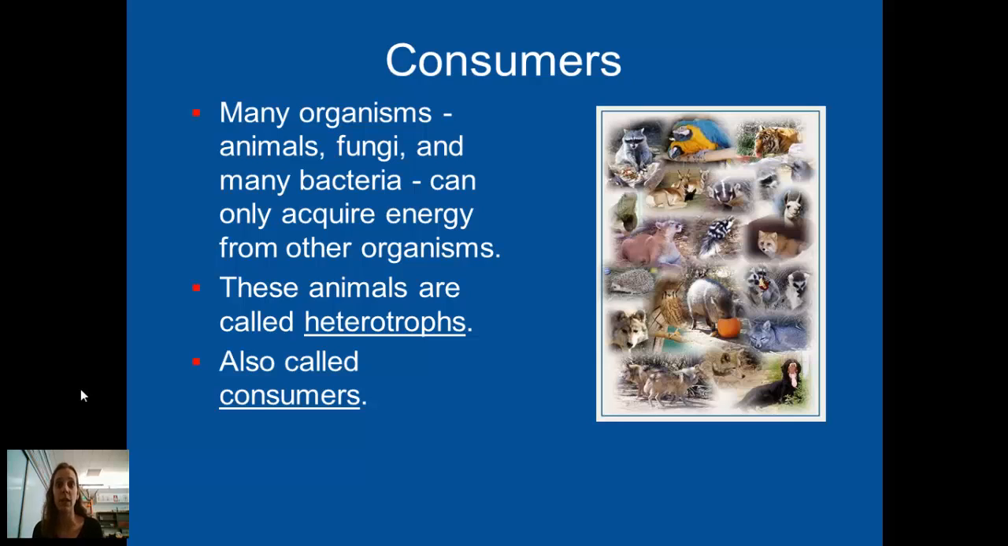Even if you're a vegetarian, even if you're a vegan, you're still a heterotroph, because fruits and vegetables were once producers. They are another living organism. The only way to not be a heterotroph is to make your own food, and the human body is not set up to photosynthesize. Heterotrophs are also known as consumers.